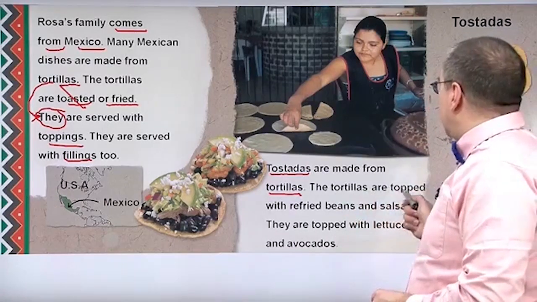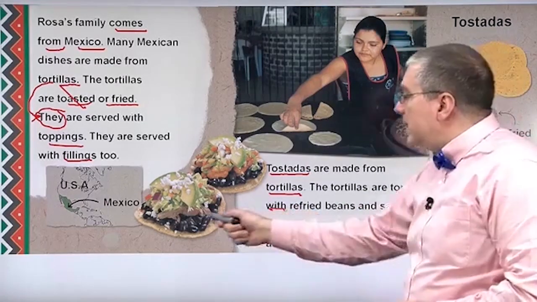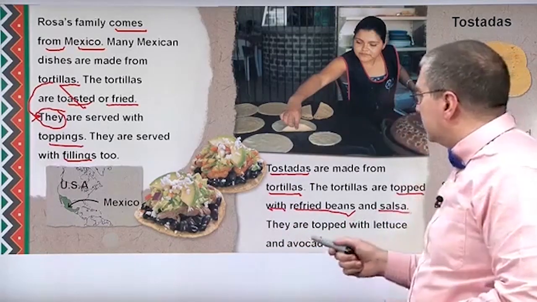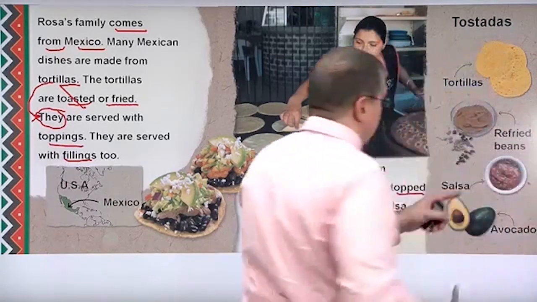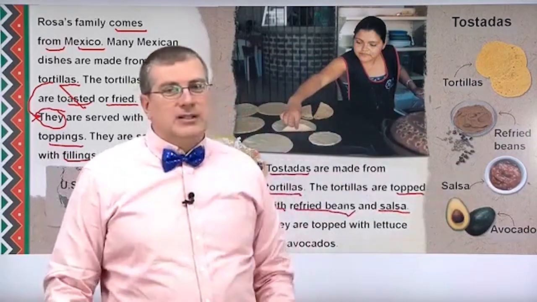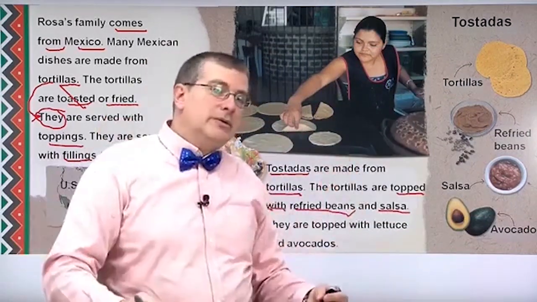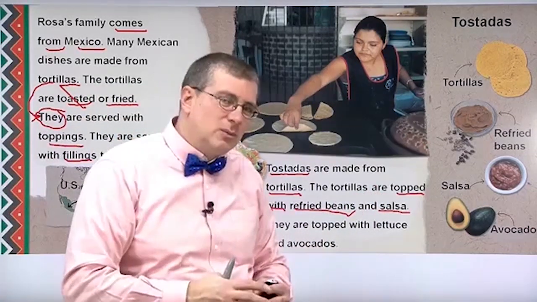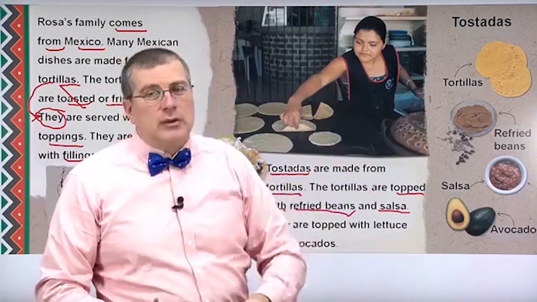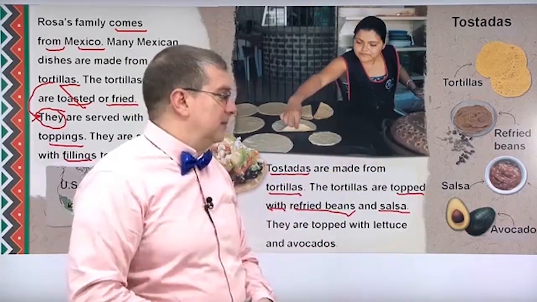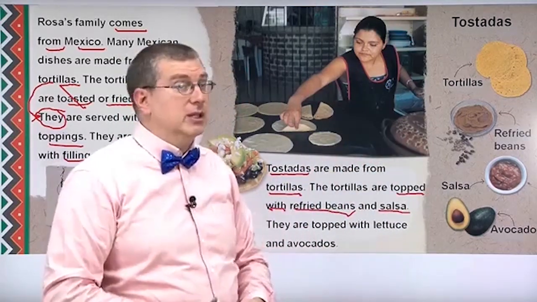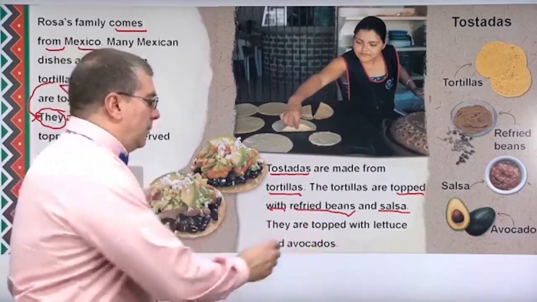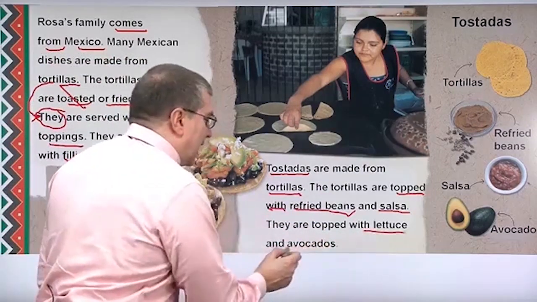The tortillas are topped with refried beans and salsa. Salsa is over here. This is salsa. Salsa is made from tomatoes, but also mixed in with a few other types of vegetables and some salt and other spices. It's very good, actually. Salsa's good. And they are also topped with lettuce and avocados.